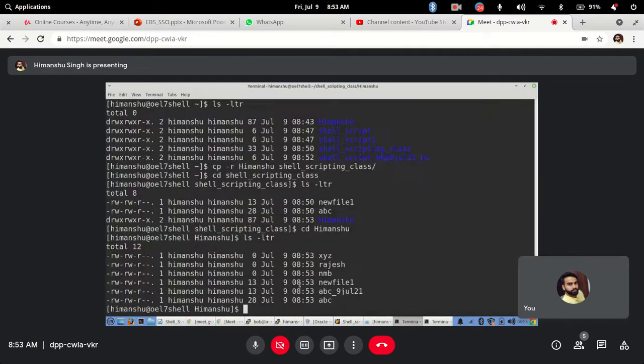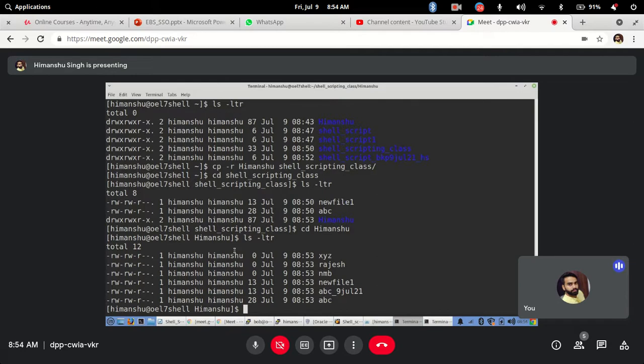Yes, you can preserve the time. Then you have to give -p. When you are working with directories, you just have to give -rp. See, various options are there. As I told, every command has various options. It's impossible for everyone to know everything, but the important ones you should always know. Then you can go through the manual pages for what you are trying to do. You can read those manual pages and you will get more options if you want to use them.